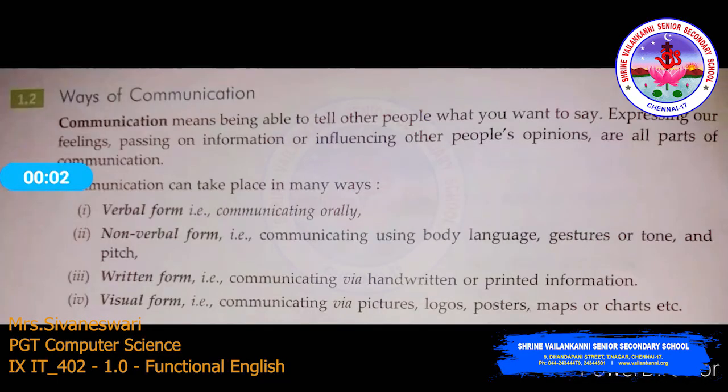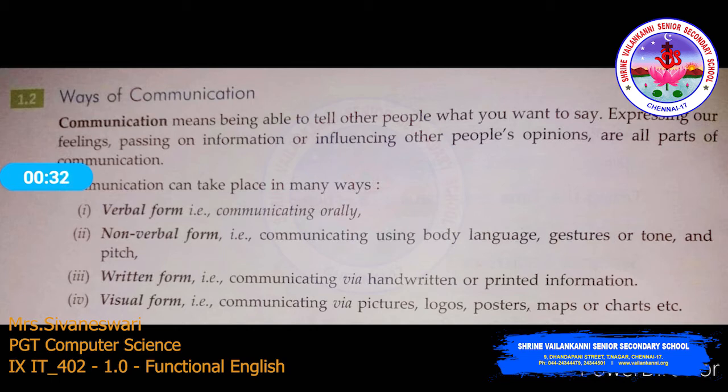About ways of communication. Communication means being able to tell each other what you want to say, expressing our feelings, passing on information, or influencing other people's opinions. All are parts of communication. So, in this way, the way in which we communicate differentiates the communication into different types: verbal form, non verbal form, written form, visual form.